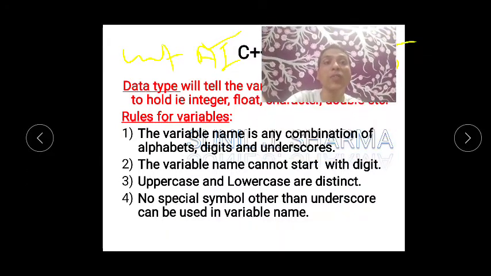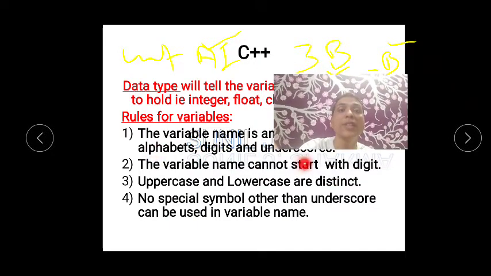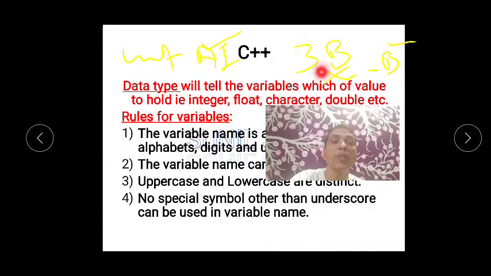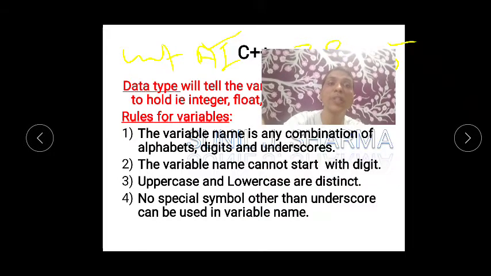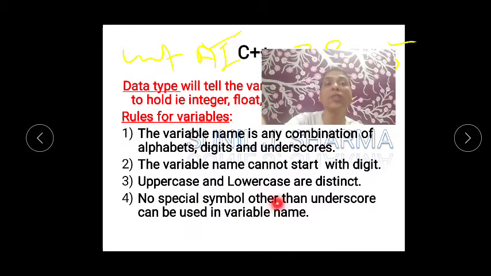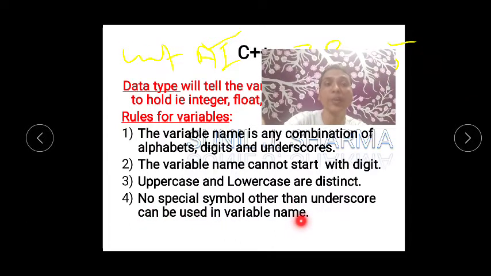Now what is the first rule? A combination of alphabets, digits and underscore. But the second rule says that it should not start with a digit. So if it starts with a digit, that becomes wrong. If it starts with a character, no problem. If it starts with a special character, only one special character is allowed. Can you see the fourth rule? No special symbol other than underscore can be used in the variable name.